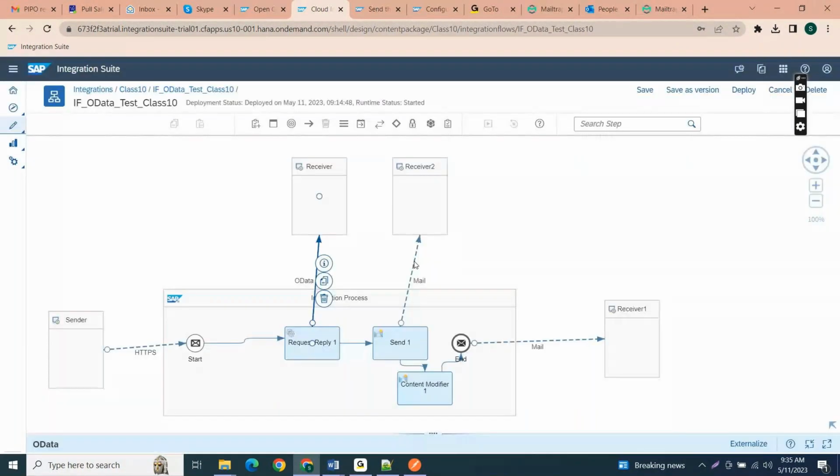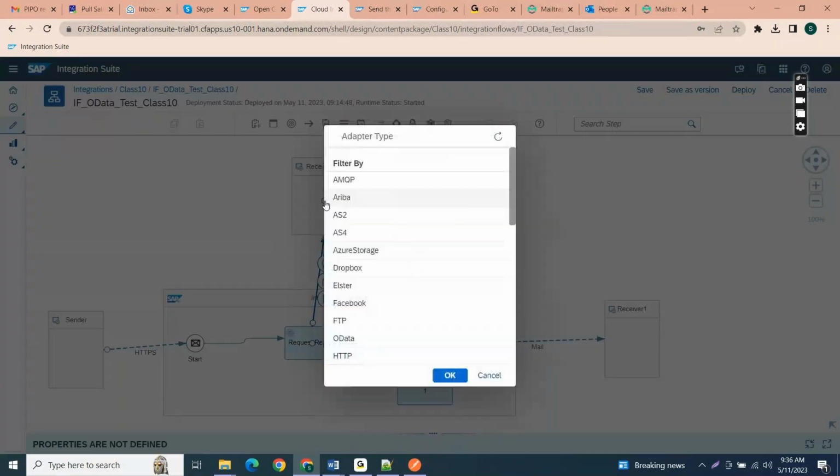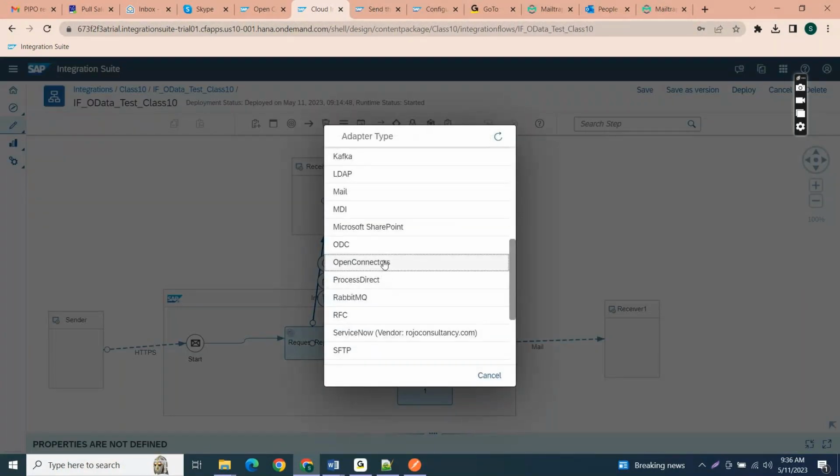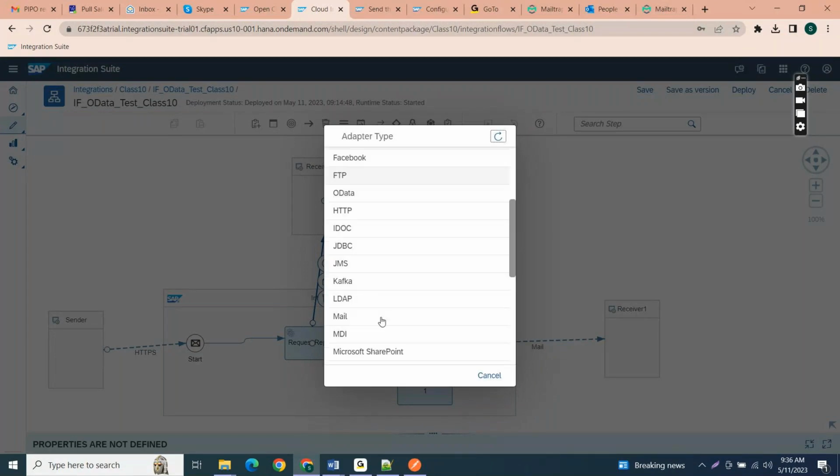So we have this open connectors concept only at the receiver side. We don't have that option at the sender side, because we are consuming the service, right? So here you can say I'm consuming this at a request reply end.